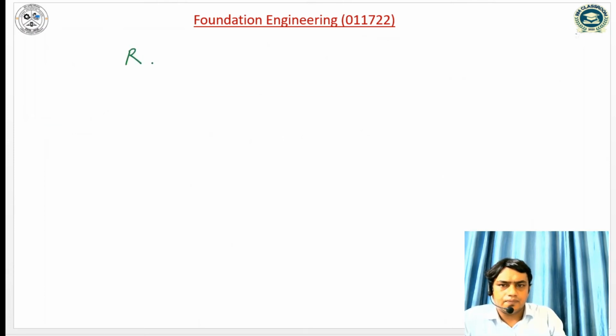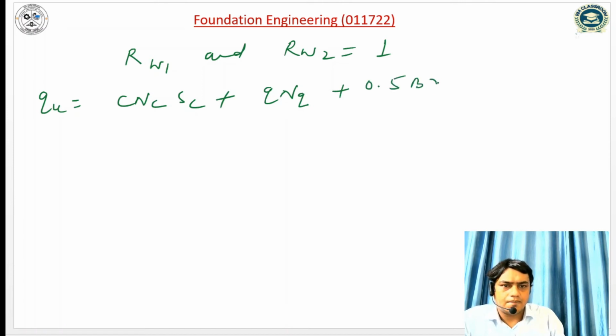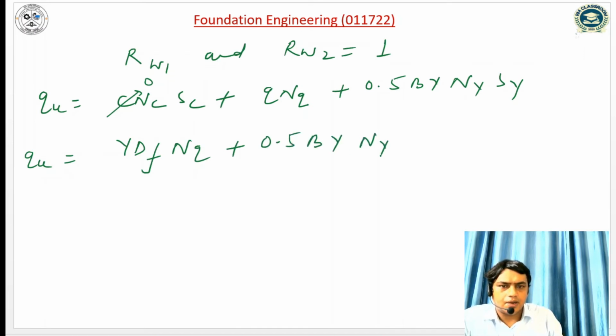value of Rw1 and Rw2 is equal to unity. So the ultimate bearing capacity can be written as cNc Sc plus qNq plus 0.5 B gamma N gamma S gamma. Since the soil is cohesionless, the value of cohesion is equal to 0. So the ultimate bearing capacity can be written as gamma Df Nq plus 0.5 B gamma N gamma S gamma.